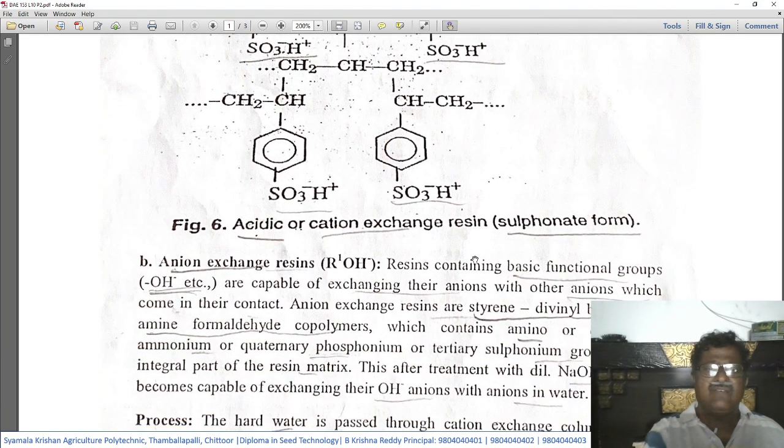So this is an example of an acidic or cation exchange resin, sulfonate. Where the sulfur is the functional group, this is called the sulfonate form of resin, or it is also known as the acidic form of resin. So this is used in reducing the hardness of water by exchanging the cations present in the hard water with the H+ ion from the functional group of this resin.